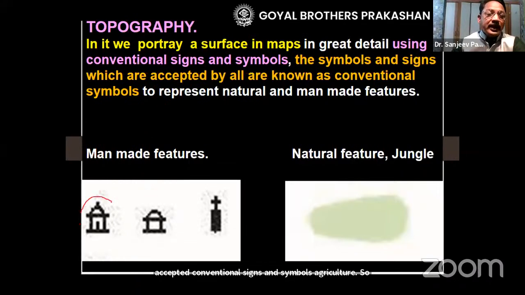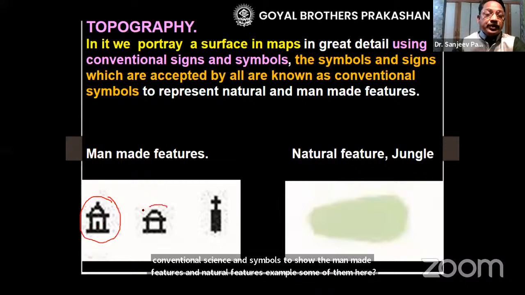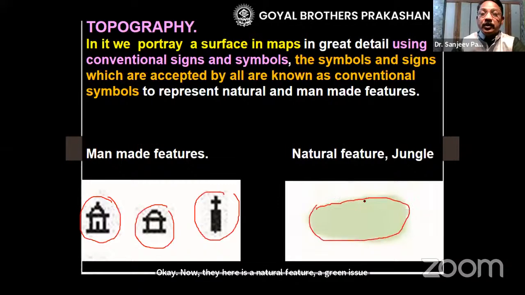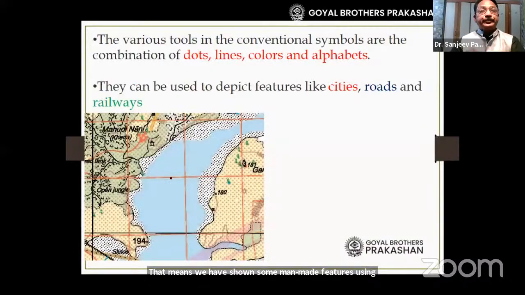Examples, some of them here: this is a symbol for a temple. This is a symbol for a Chhatri. This one is a symbol for a church. Now here is a natural feature, greenish in color. It is a jungle. So we have shown some man-made features using the conventional signs and symbols, and also here a natural feature.